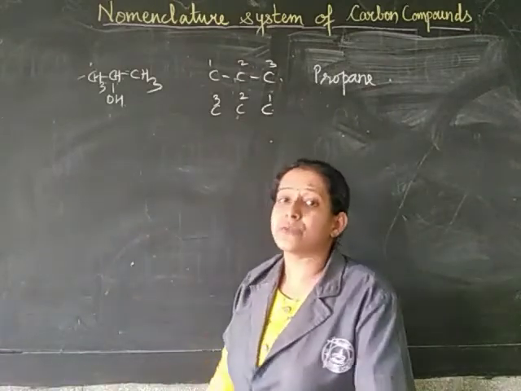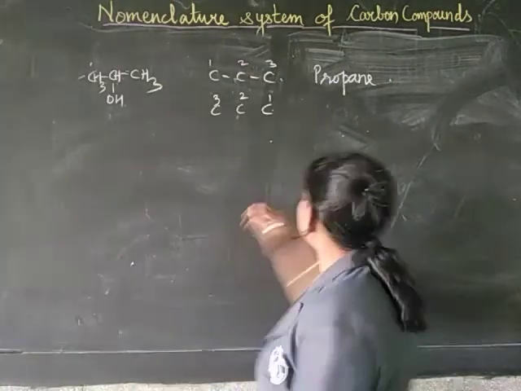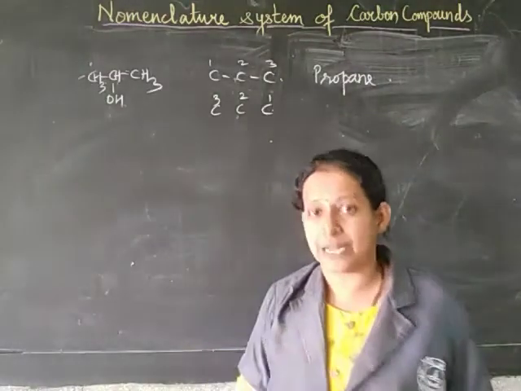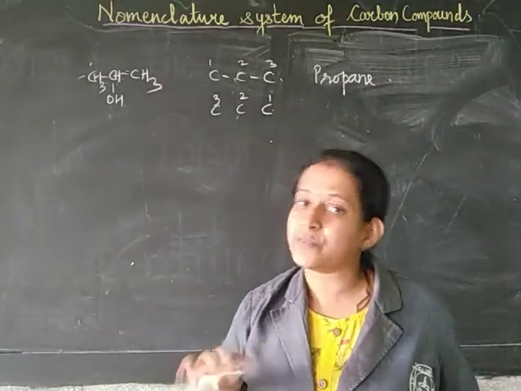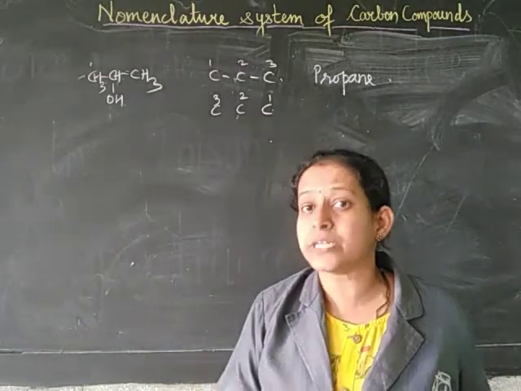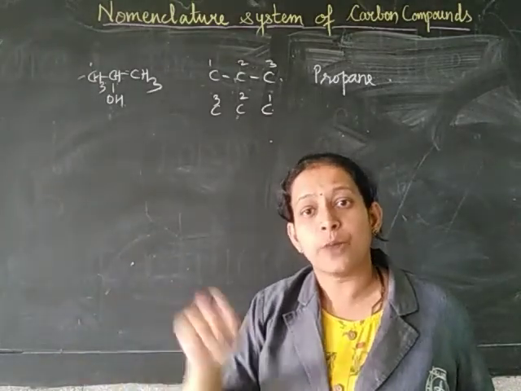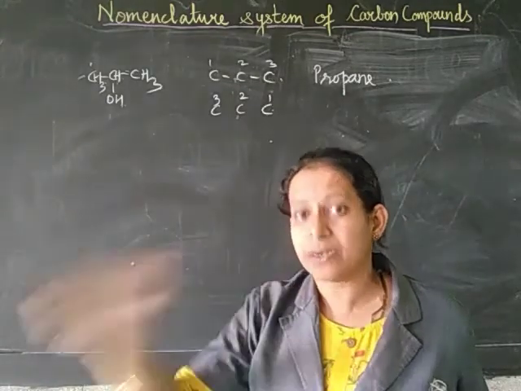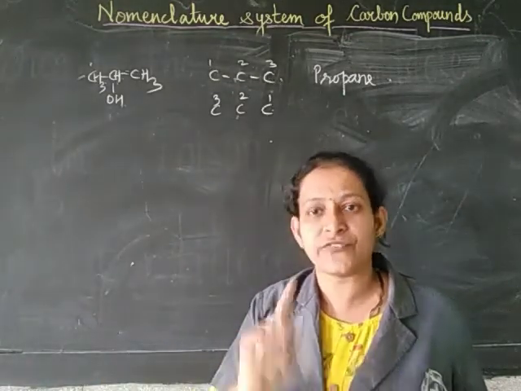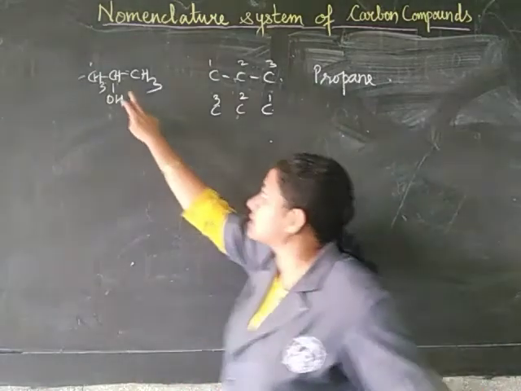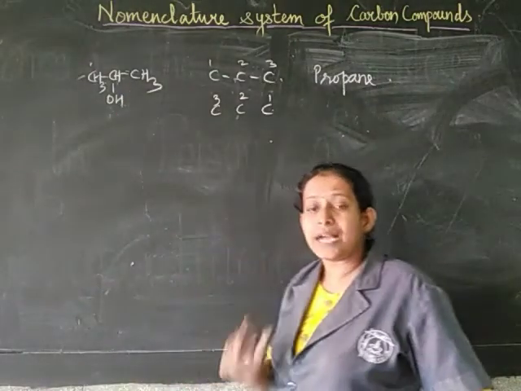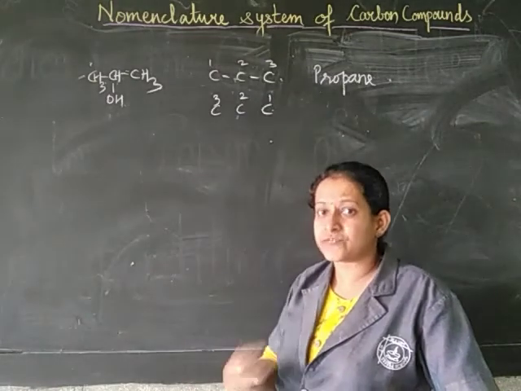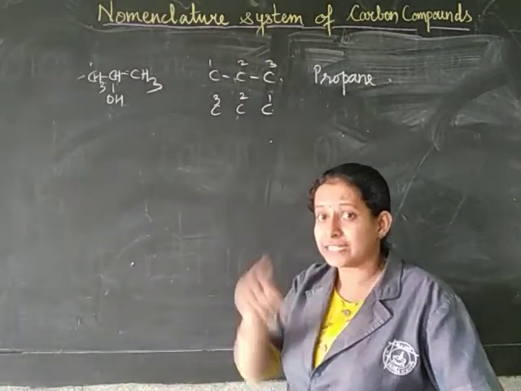Then how are you going to write that OL? You cannot directly write it as propanol, because it is not on the first carbon. If it is on the first carbon, then we can directly call it propanol. No need to write it as 1-propanol, because it is understood that when it is written directly as propanol, it is on the first carbon. But since it is on the second carbon now, we have to call it with a number, a prefix for it.